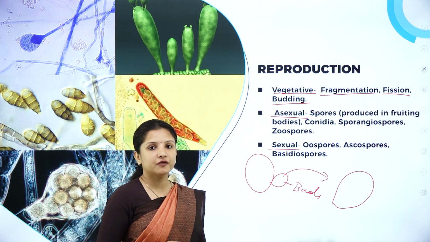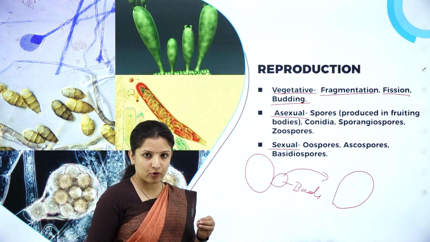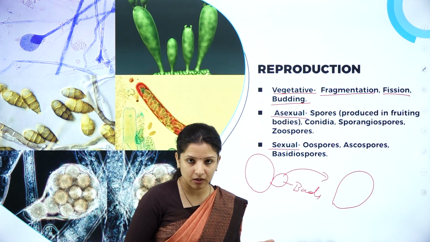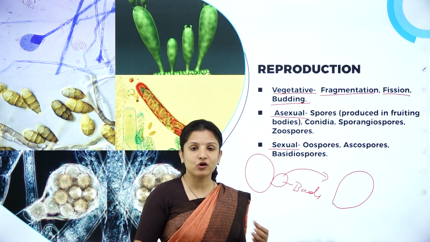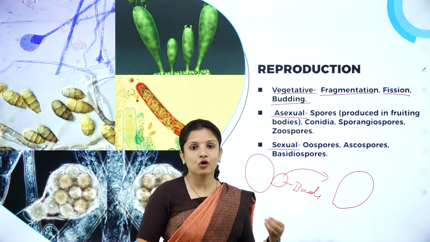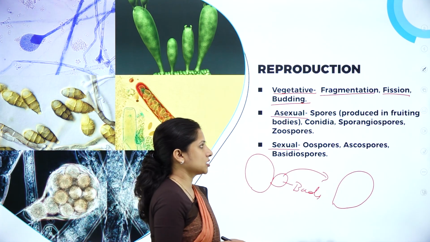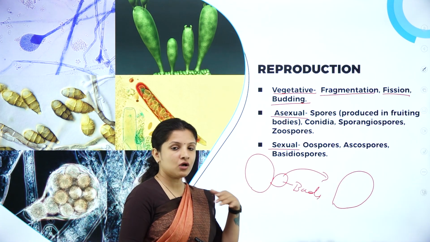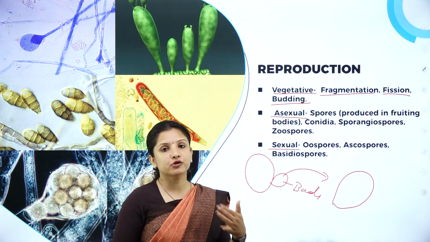Next, asexual method of reproduction is by producing spores. Spores are produced in fruiting bodies. If they are produced in fruiting bodies called ascocarps, then those fungi belong to ascomycetes. If they are produced in fruiting bodies called basidiocarps, then they belong to a class of fungi called basidiomycetes. Always remember carp means fruit here. So, in the fruiting bodies, the spores are produced. Ascocarps produce ascospores, basidiocarps produce basidiospores.